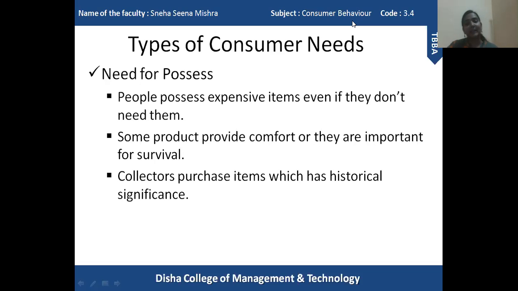He said that these products actually belong to India, and they must stay within India. In order to honor the country, he purchased the products. That is his personal choice. Many people purchase antique, expensive and rare items just because they want to possess those items. Okay, so that is the need to possess. So these are some of the types of needs.